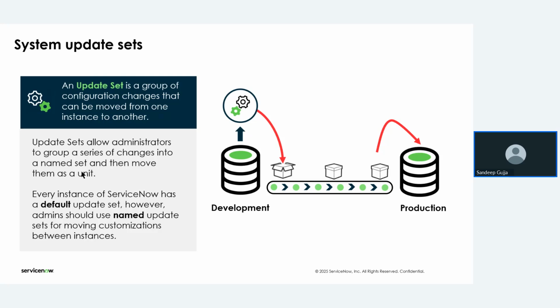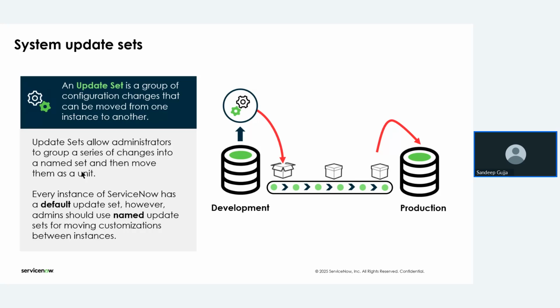Before I explain how we do that manually, let me go through the definitions first. Then I will also tell you the different things we can do in this. Update sets allow an administrator to group a series of changes into a named update set and then move them as a unit.